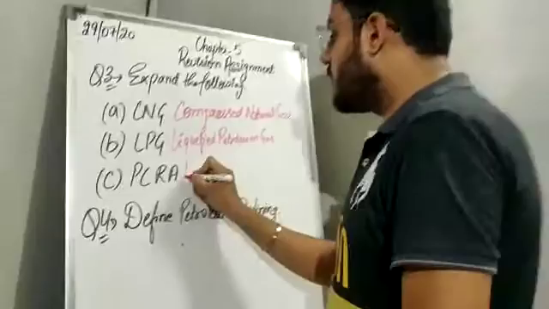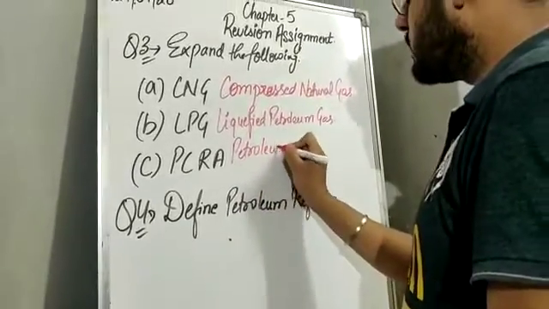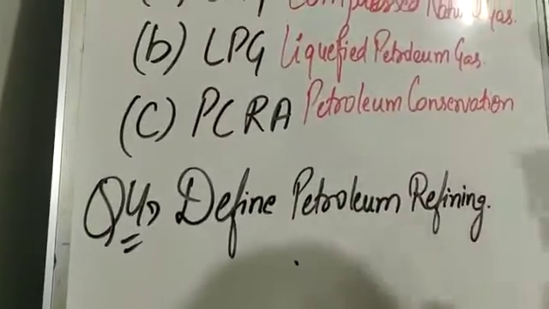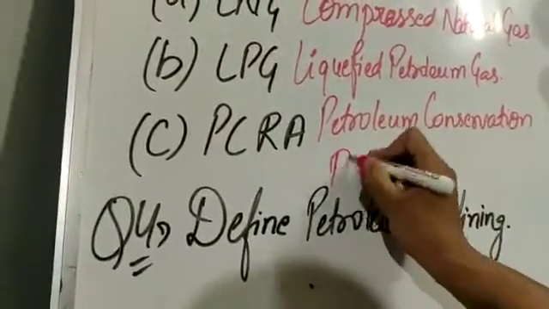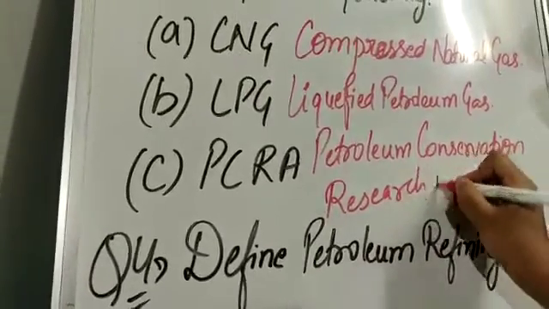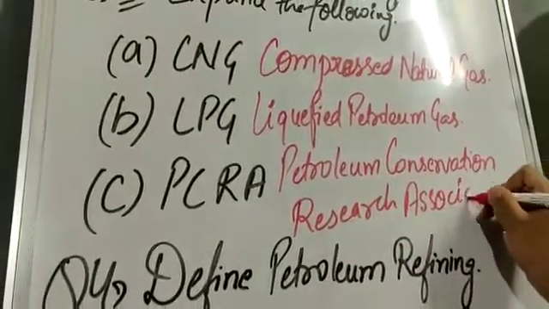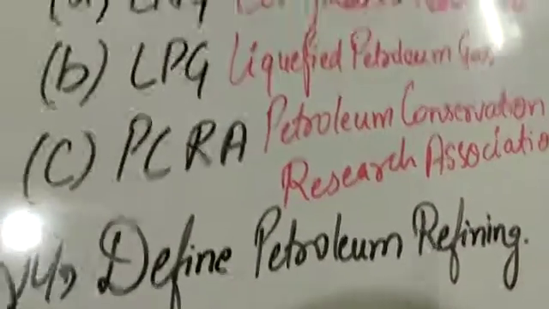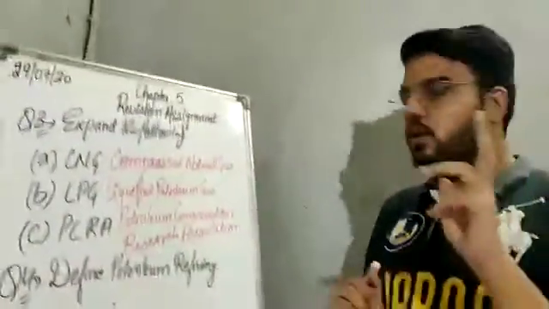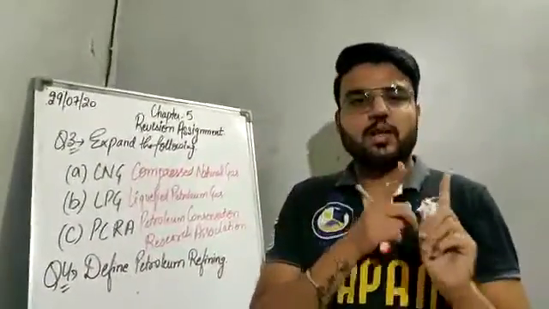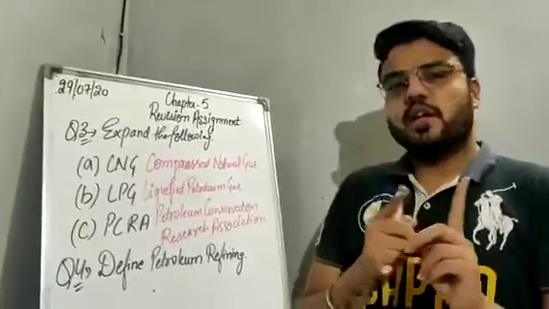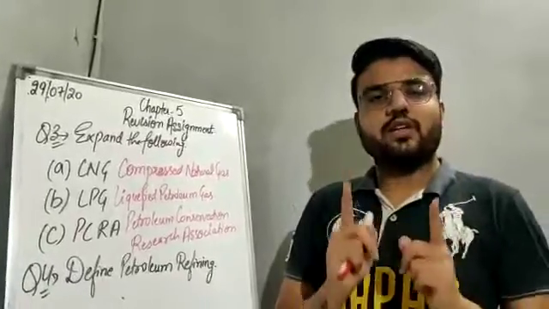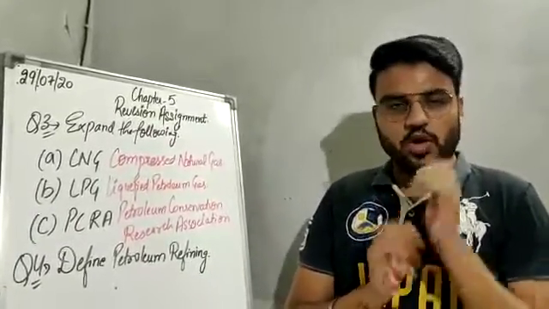It is Petroleum Conservation Research Association. So the full form of CNG is compressed natural gas, LPG is liquefied petroleum gas, and PCRA is Petroleum Conservation Research Association. Okay, got it?